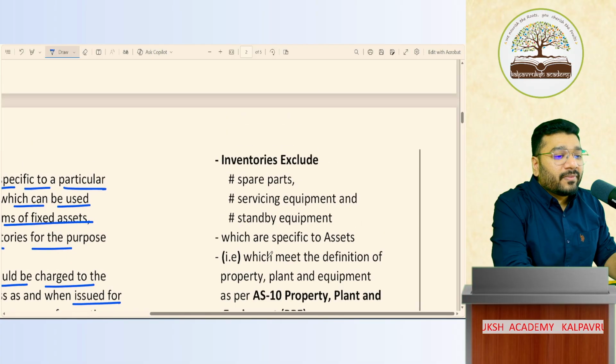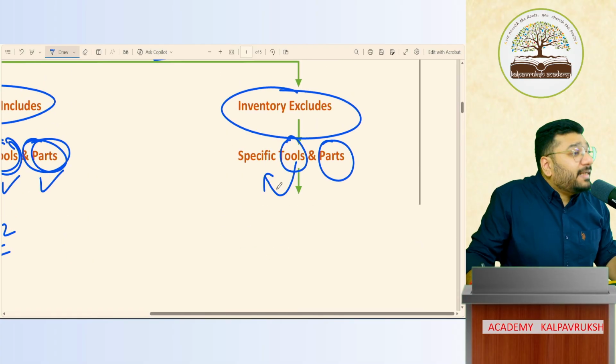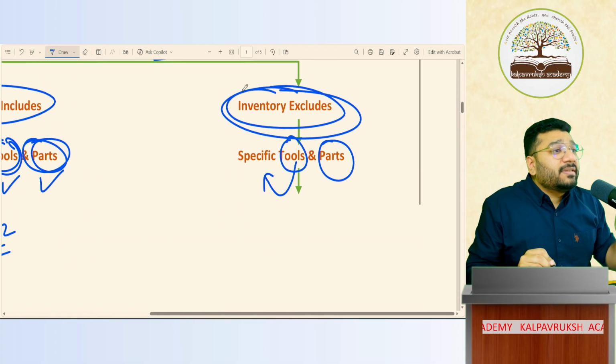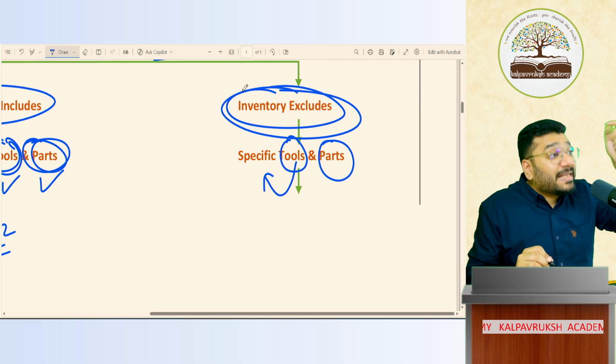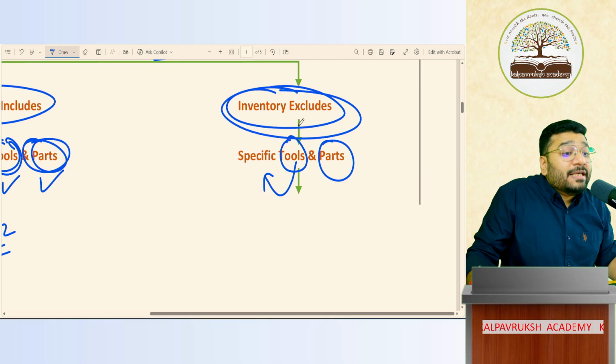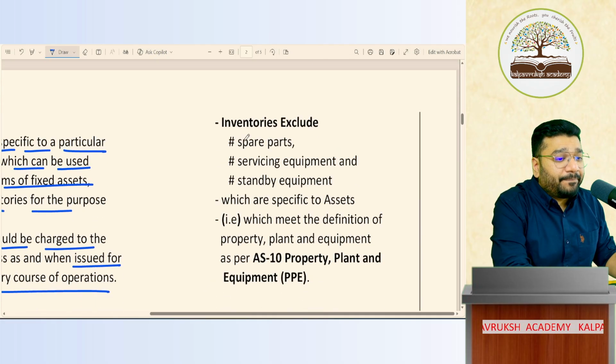Now, coming to certain items which inventory excludes. So AS2 says that certain items are excluded from inventory. Who are they? Specific tools and parts.